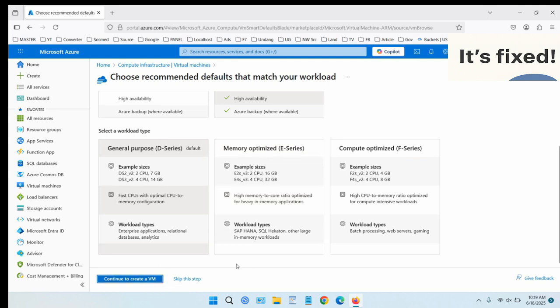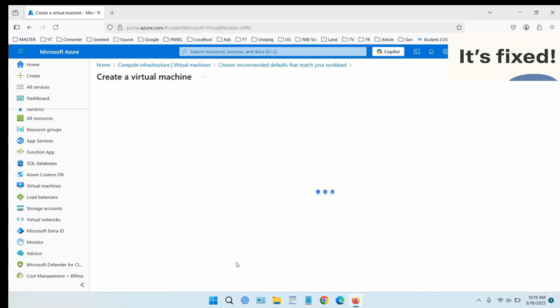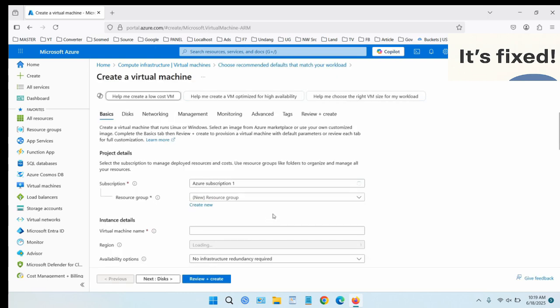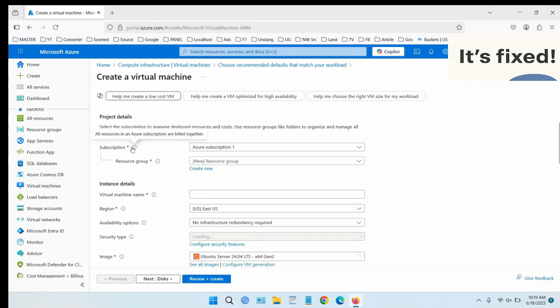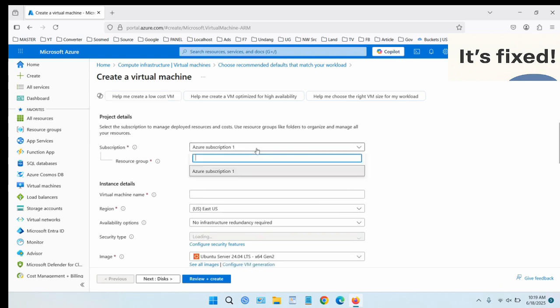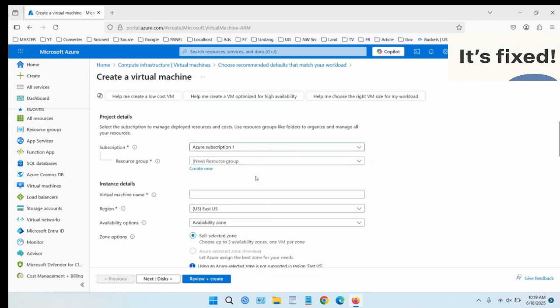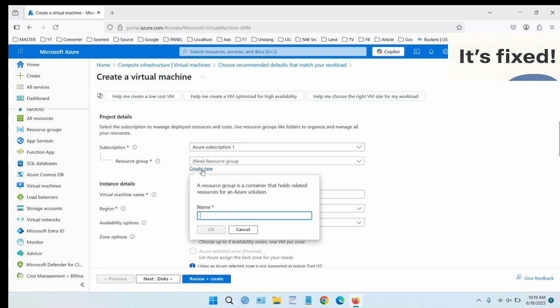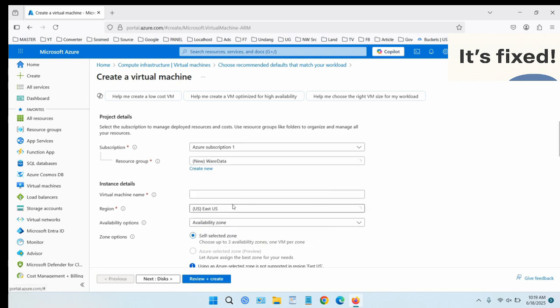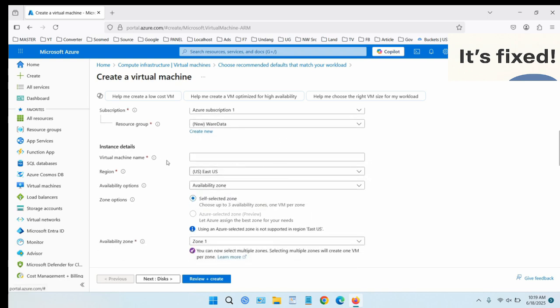The first tab is called Basics, and this is where we configure the core identity of our VM. Select the subscription where the VM will live. For the resource group, if you don't already have one, create a new group called RGDemoVM. Give your virtual machine a name, for example, VM Demo 01. Choose the Azure region closest to your users. For this demo, we'll use East US 2.